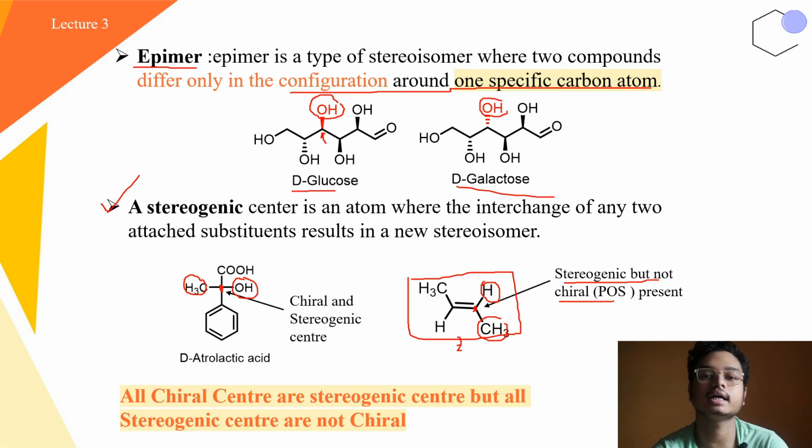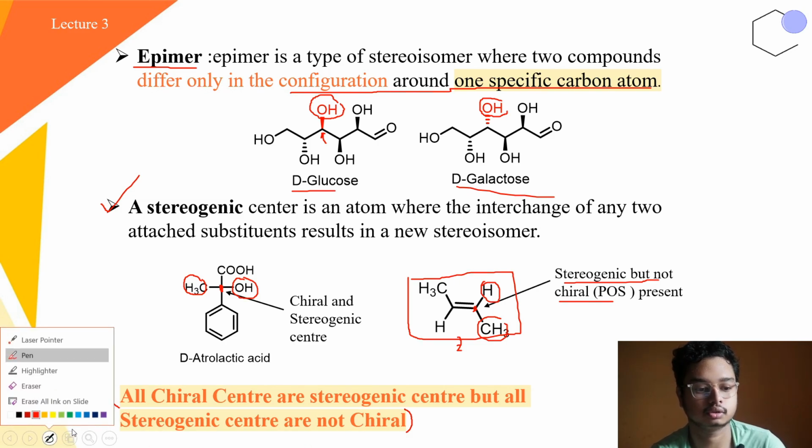So from there we can come to the conclusion that all chiral centers are stereogenic centers, but all stereogenic centers are not chiral. This is a very important observation, as well as conclusion. If there is a chiral center, there should be a stereogenic center, but all stereogenic centers are not chiral centers.